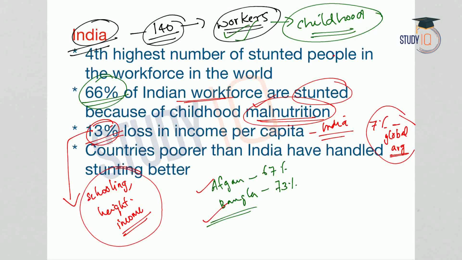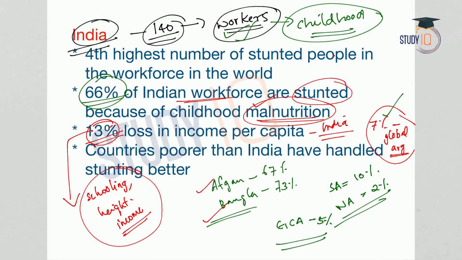We have seen that the global average is 7%, and coming to the average in South Asia, it is 10%, and in North America, it is merely 2%. In Europe and Central Asia, it is 5%. So we can say that the stunting has affected various countries, various continents, but in different proportions.